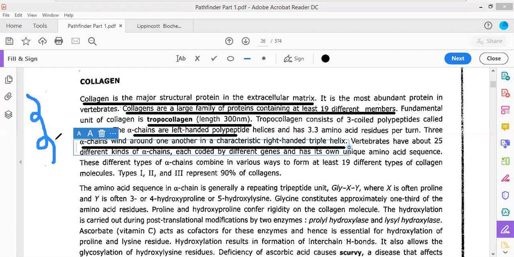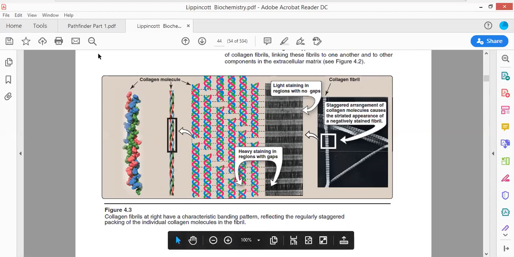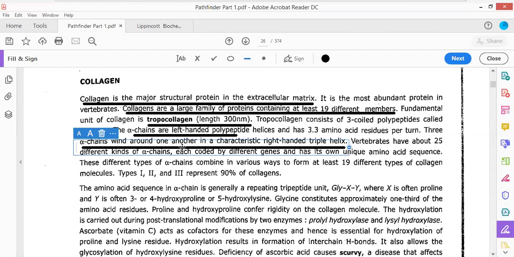Sorry about this. I'll be taking the other. We can look here on the other side of the screen in Lippincott. You can see that there are three collagen molecules. There are three alpha helices shown in three different colors: the red, the blue, and the green. The three alpha helices are individually left-handed and are wrapped around each other in a characteristically right-handed manner. Okay, this is what has been described here.